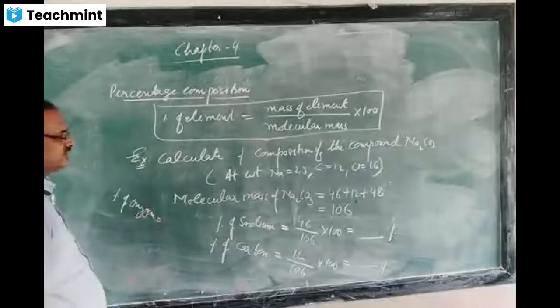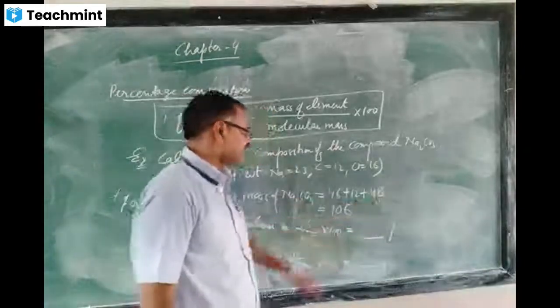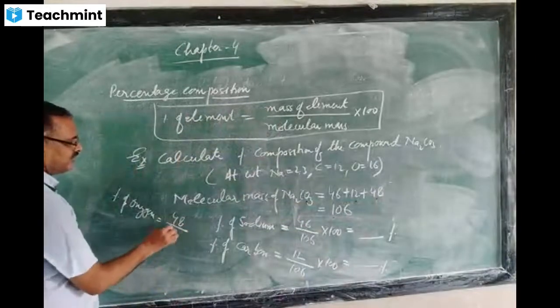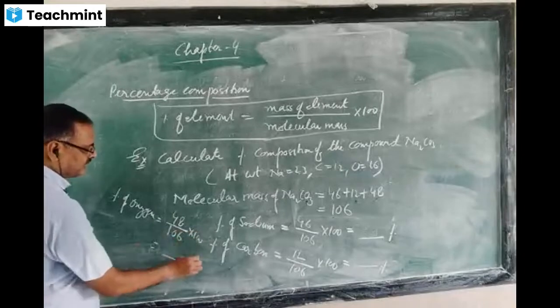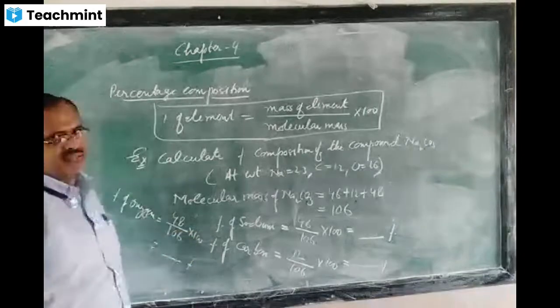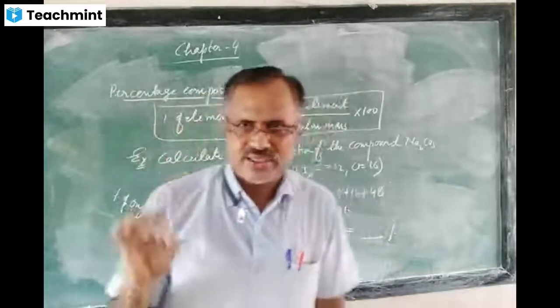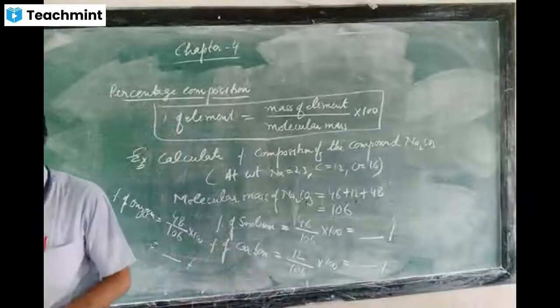Just see, oxygen, how many atoms are there? 3, and the mass of 3 atoms is 48. So 48 divided by 106 multiplied by 100. Whatever you are getting, that is the percentage. It is one of the easiest topics. By this way, you can calculate.